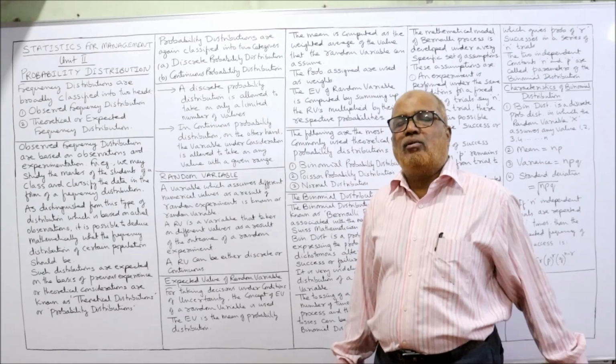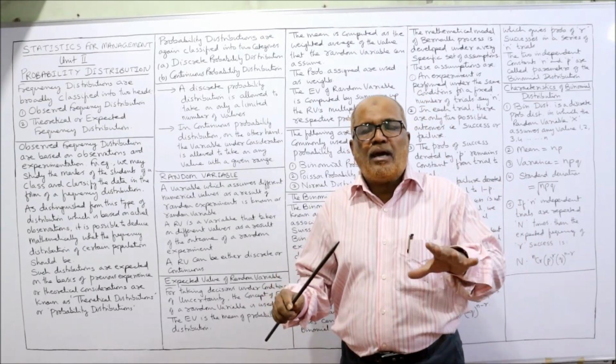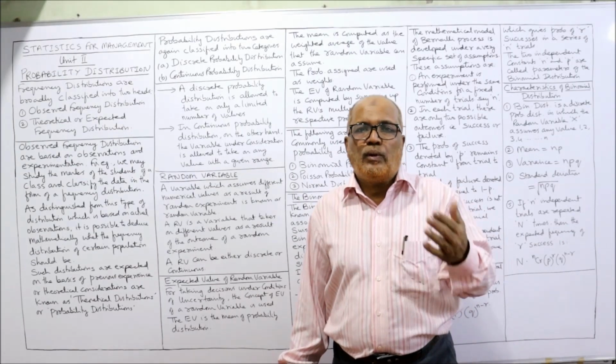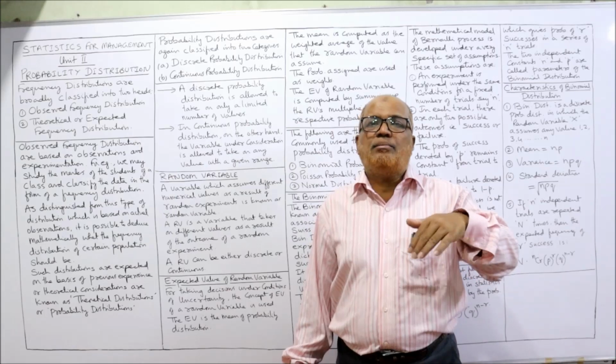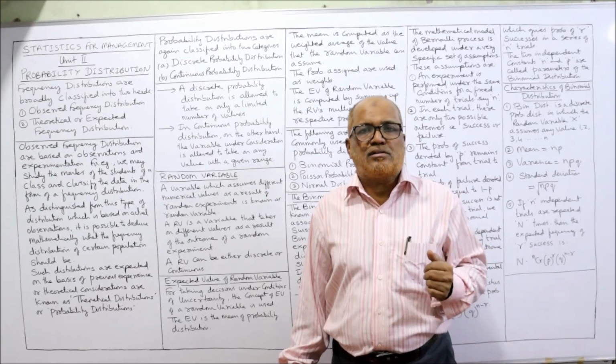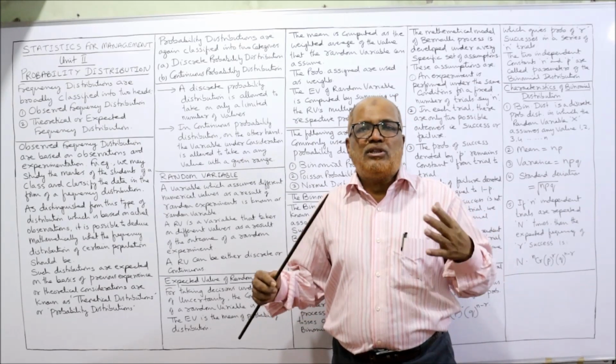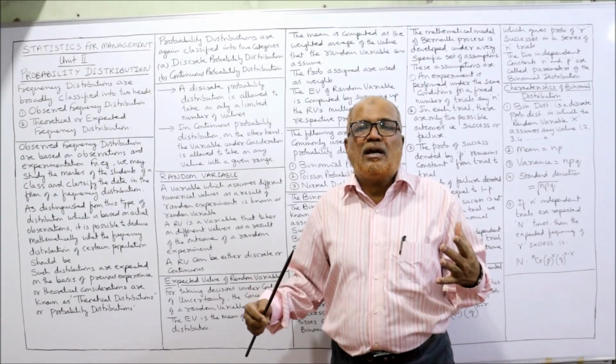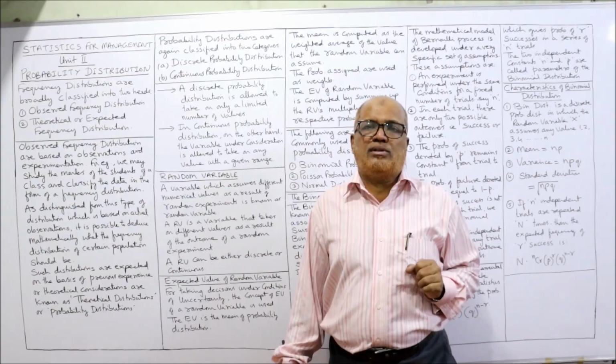Apart from this, we can make a frequency distribution based on some theory, based on some past experience. According to some theory or past experience, mathematically we can deduce the frequencies.